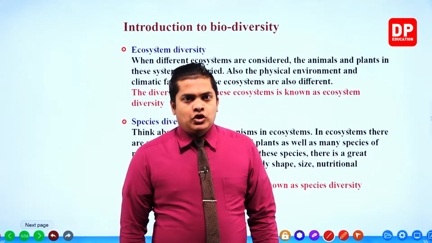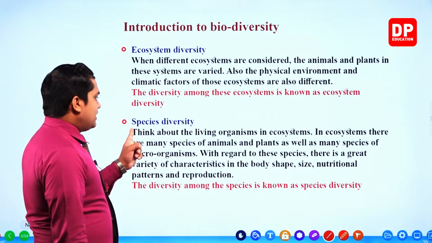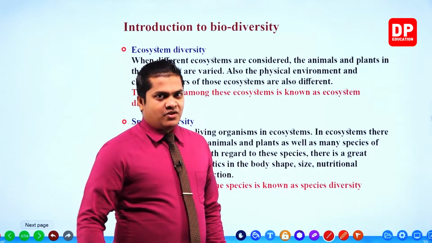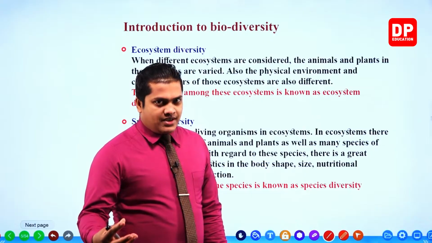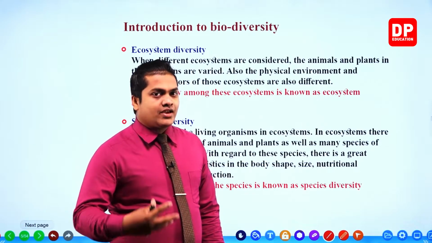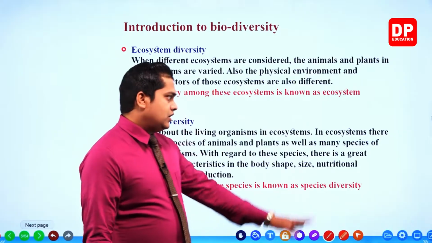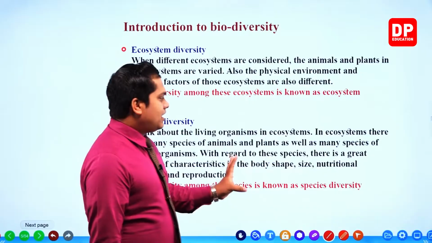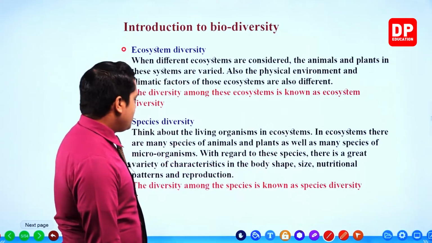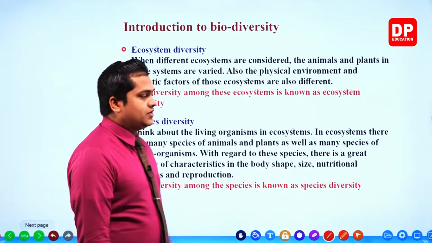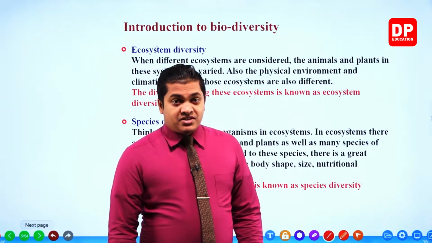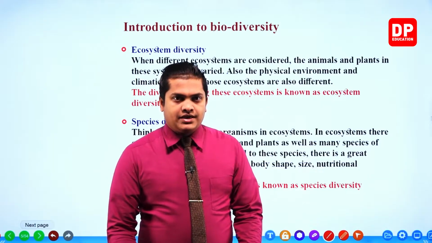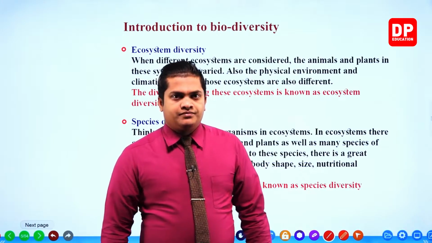A species. So here it is given, think about the living organisms in ecosystems. Like I said about cats, dogs, and plants like coconut, jack, mango and so on. In ecosystems, there are many species of animals and plants as well as many species of microorganisms. So not only plants and animals, my dear children, there are different kinds of microorganisms as well. Algae, fungi, bacteria and so on, right?